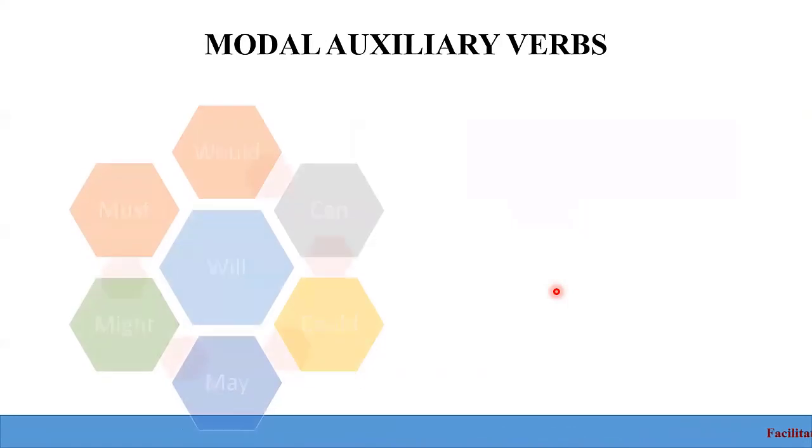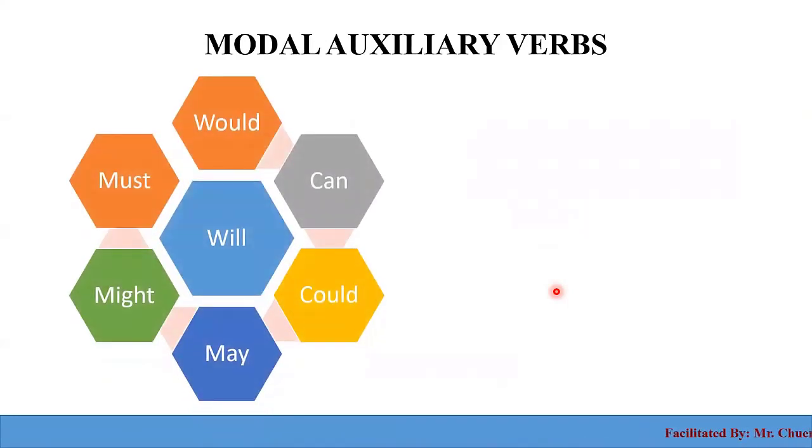So I have summarized some modal auxiliary verbs for you here. Here we have will, would, can, could, may, might, and must. We also have should as well, and have to. I didn't mention them here since we have a limited space on the slide, so I may just add have to and should as well.